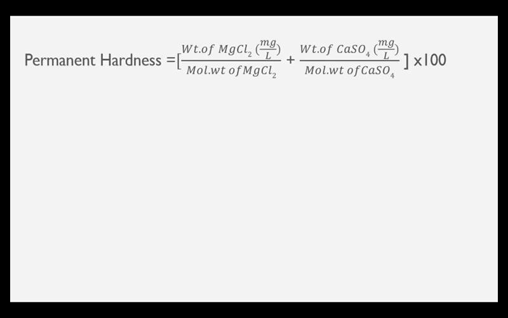In the same way we can also calculate permanent hardness. Here we have to club up or sum the hardness caused by all the hardness causing substances which contribute to permanent hardness, where weight of magnesium sulfate and weight of calcium sulfate and their respective molecular weights are substituted.